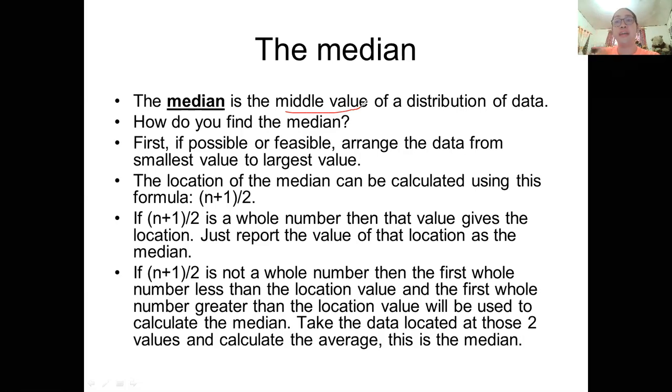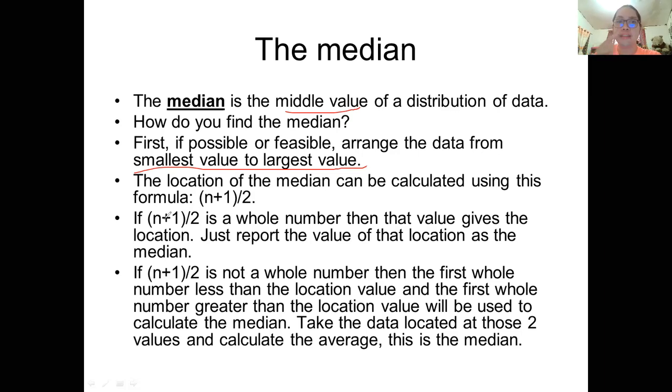So how do you find the median? So first, if possible or feasible, arrange the data from smallest to largest value. Do not forget that step number one. You don't right away get the middle value of the distribution of data in order to get your median. You have to arrange it from smallest value to largest value. So I hope you can follow.